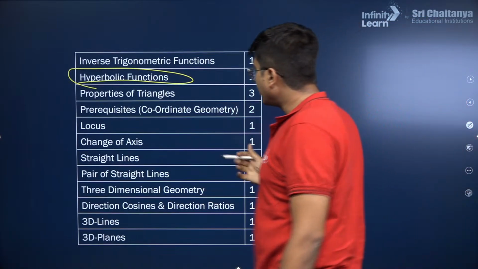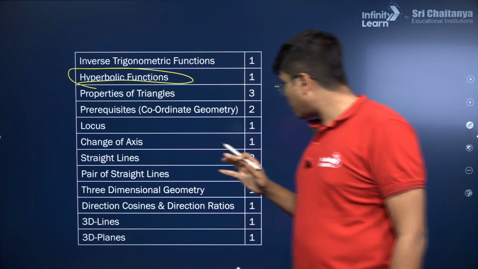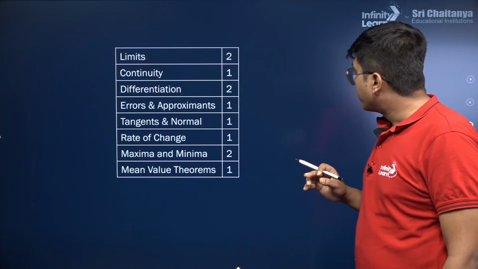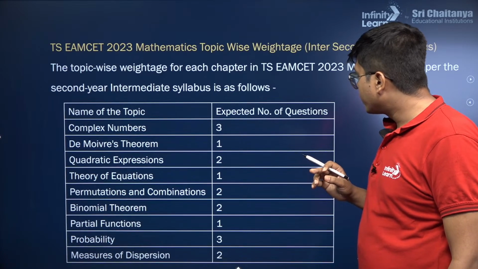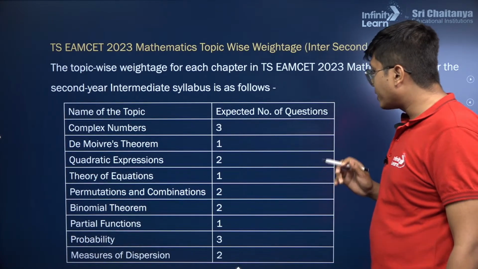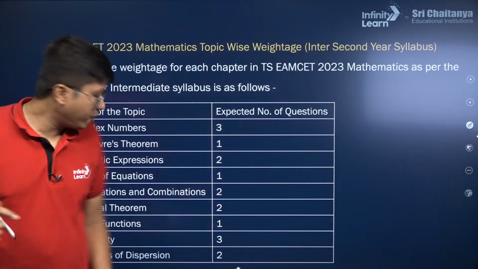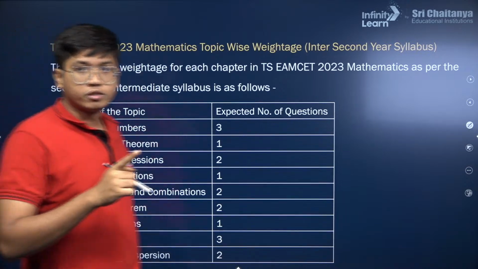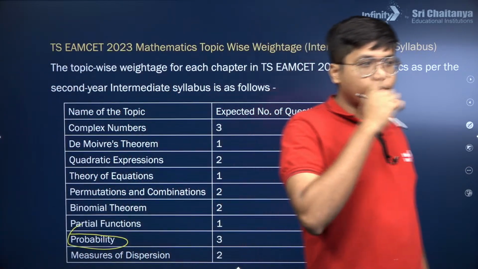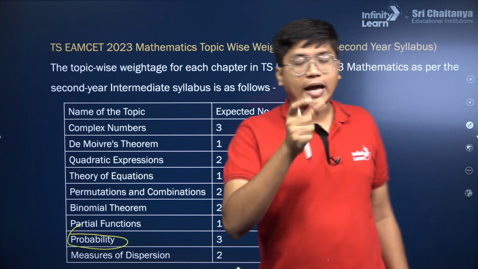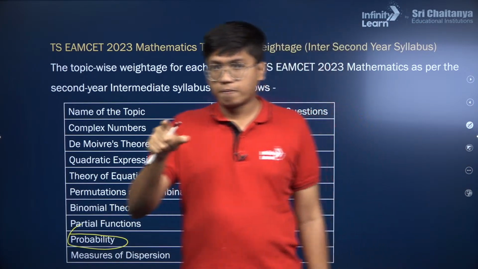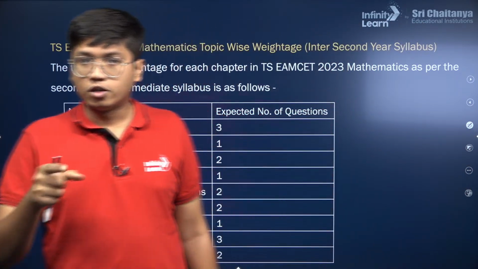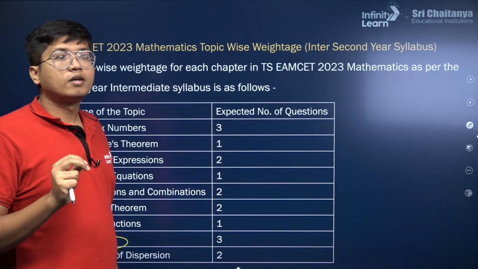Similarly, where is probability? Yes, you have probability over here, and in probability, mind you, you have Poisson distribution. Poisson distribution is different from the Gaussian distribution and so on. That is not there in JEE Main or Advanced, but it's there in Eamcet. So be mindful of that.